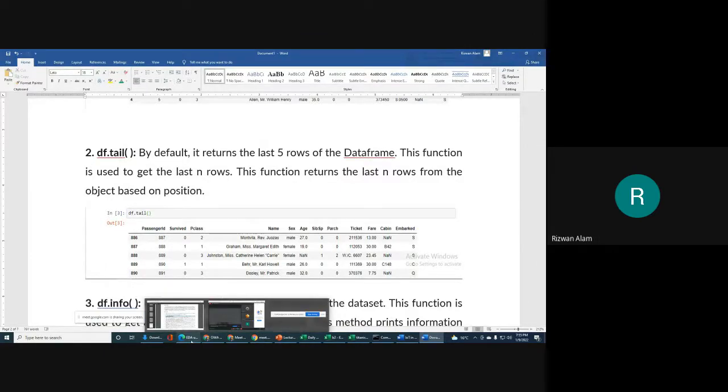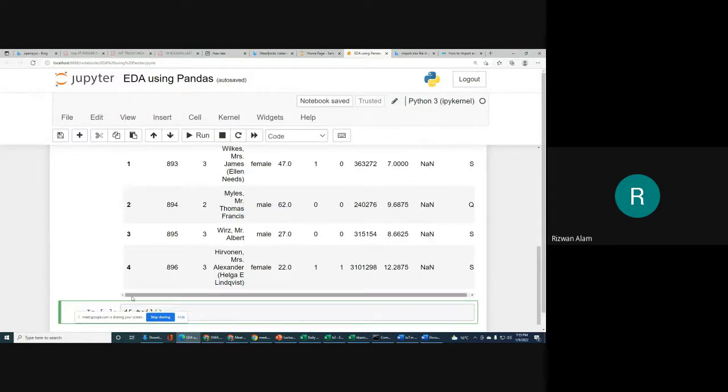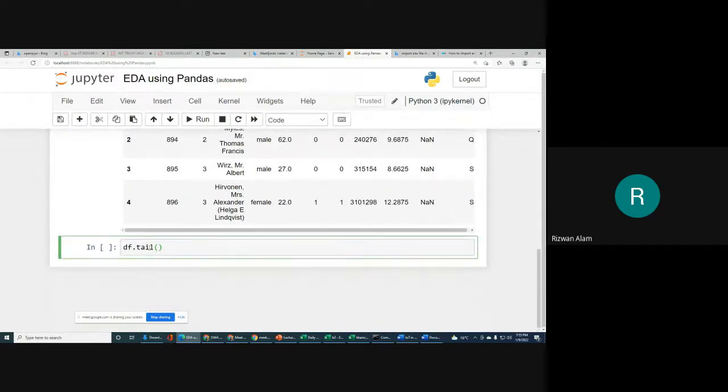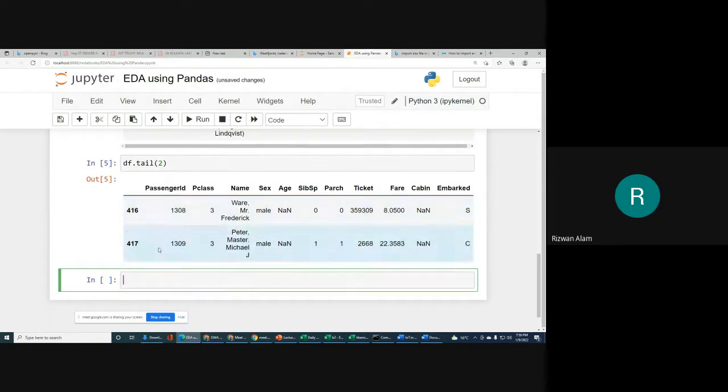Now you can try to run these commands. Simultaneously, you can also try at your side on your machine, like df.tail. So what will tail provide you? The last 5 records. Otherwise, if you want to see only the last 2 records, you can write df.tail and within brackets write 2. So these are the last 2 records.